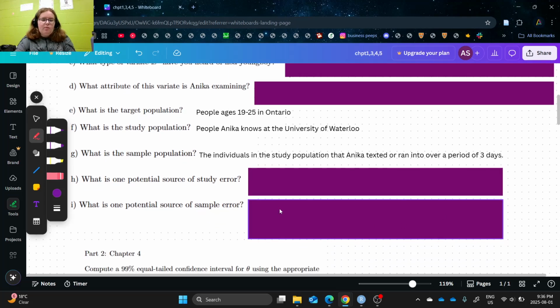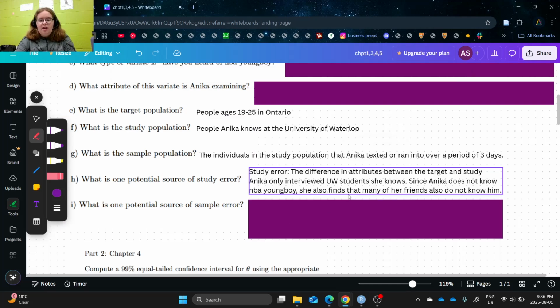Now, we want to look at one potential source of study error, which would be the difference between the target population and the study population and the attributes we measure with that. The difference would be that I only interviewed UW students that I know. I don't know NBA Youngboy, so many of my friends also do not know NBA Youngboy. That's just kind of where our music preferences lie.